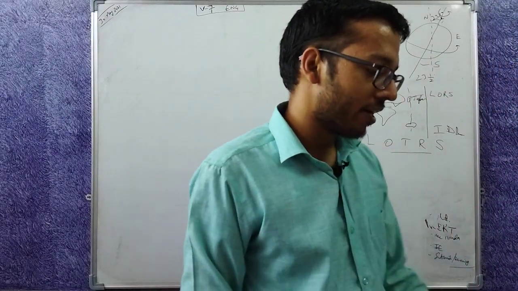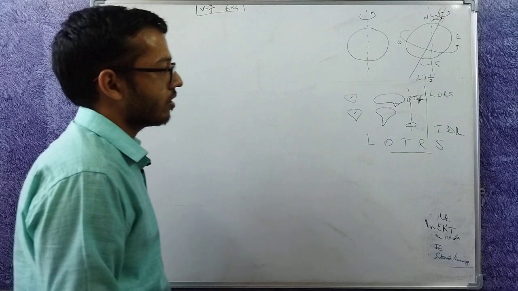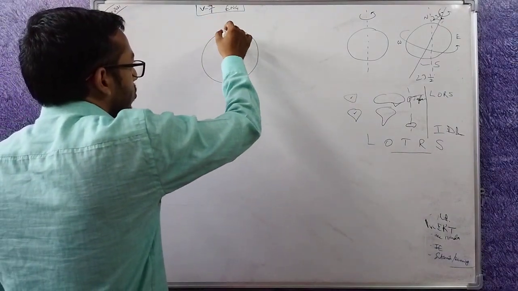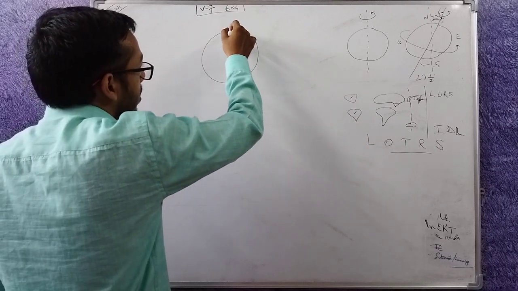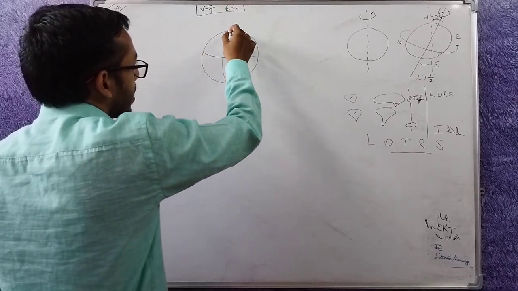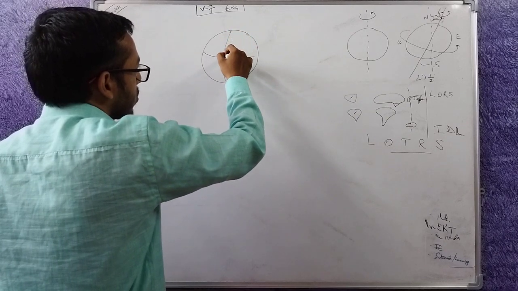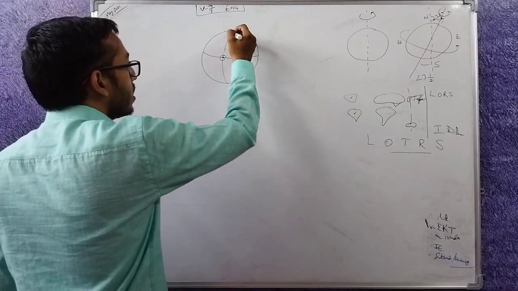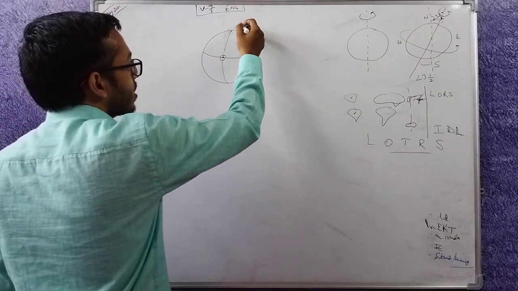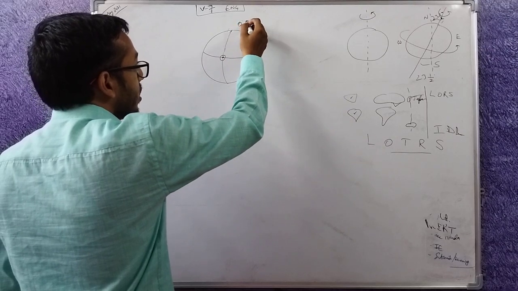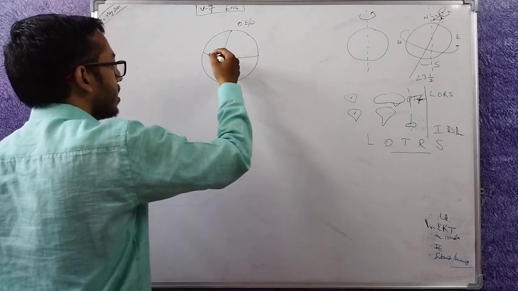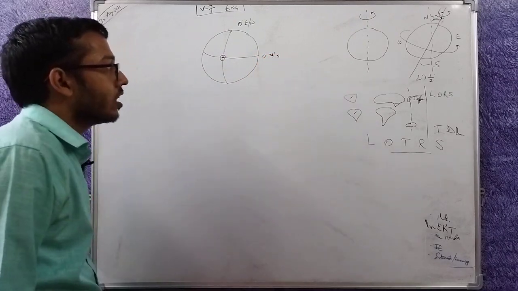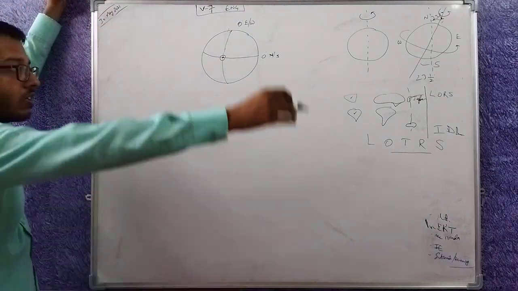So what is a latitude, what is a longitude, why do we need it? If you want to define any place on earth, you must have something like two lines where they cut. If I have to tell you a location, I'll say go to this line, and I will give it a number, for example 0 degree east or 0 degree west, and then this line I'll say 0 degree north or 0 degree south. Where they cut, you will find the location you want.